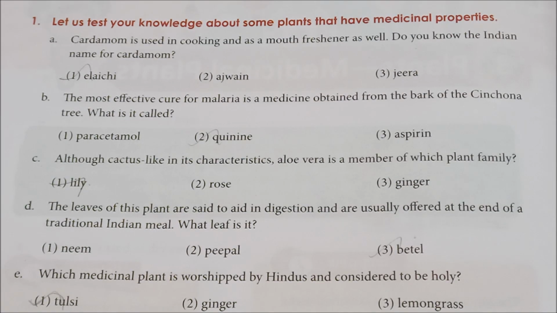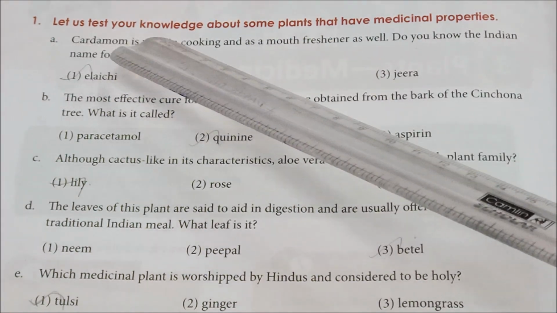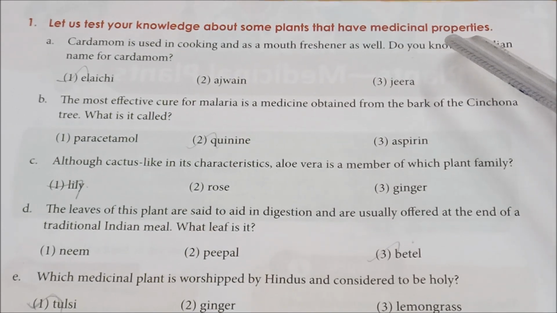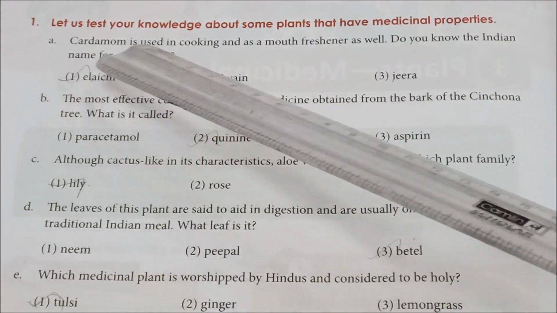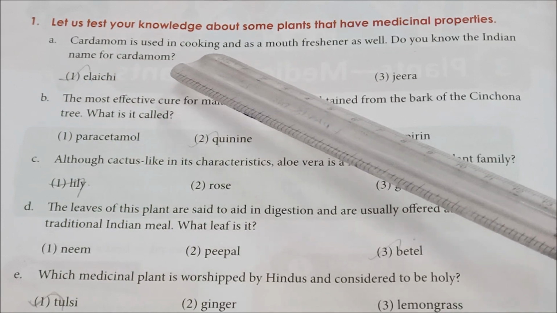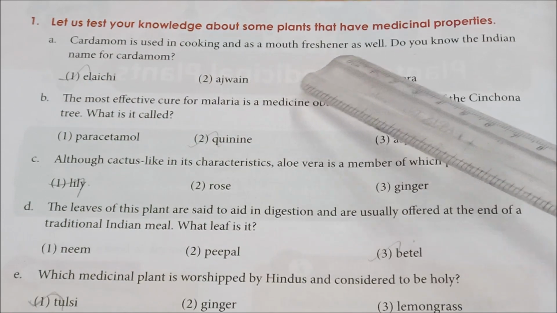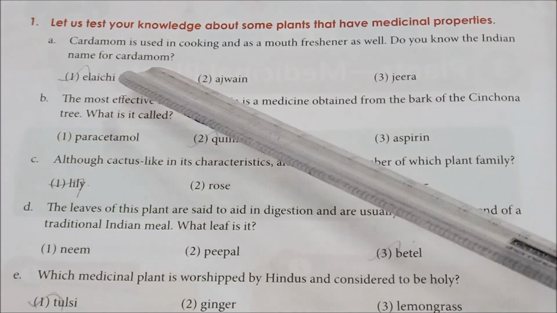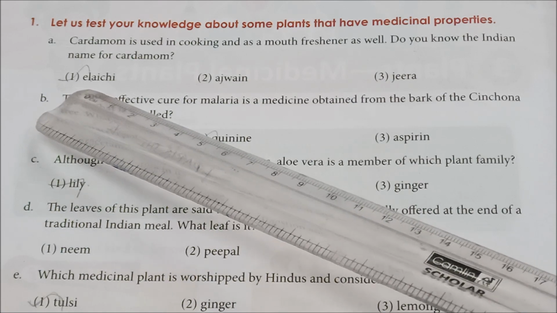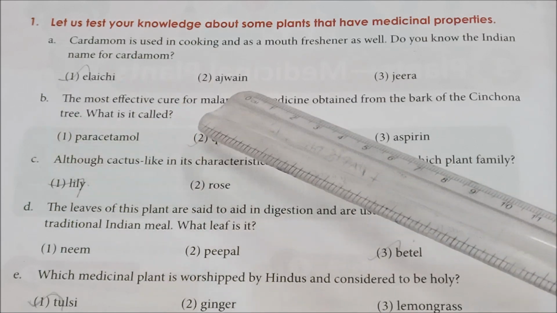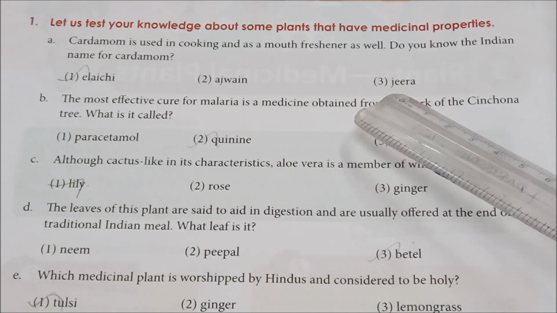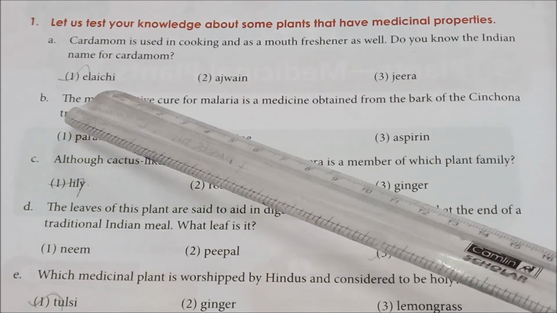Shall we move on to the exercise now? Let us test your knowledge about some plants that have medicinal properties. See the first question. Cardamom is used in cooking and as a mouth freshener as well. Do you know the Indian name of cardamom? You have options: the first option is ilachi, the second option is ajwain, and the third one is jeera. Here the correct answer is ilachi.